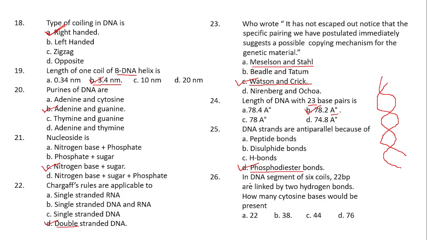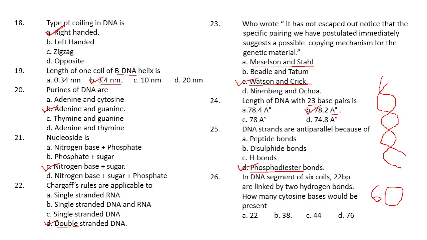Right? Next question. In the DNA segment of 6 coils, 22 base pairs are linked by 2 hydrogen bonds. See, a bit of an applied question is there, but the easiest one. In a DNA segment of 6 coils, 22 base pairs are linked by 2 hydrogen bonds, and how many cytosine bases would be present? So what they have given is a DNA segment with 6 coils. 6 coils means a total of how many base pairs will be there?